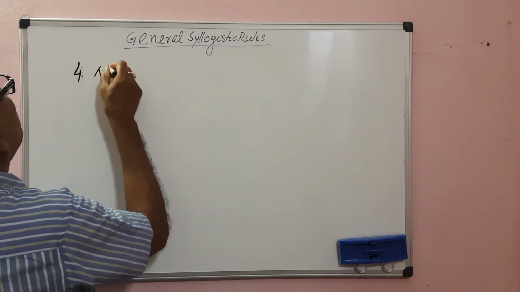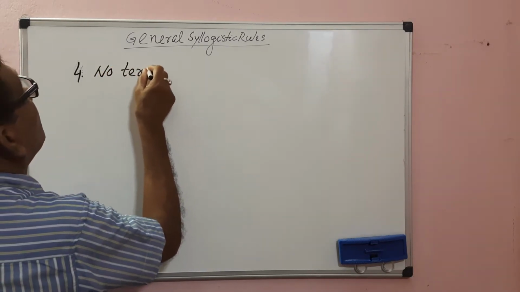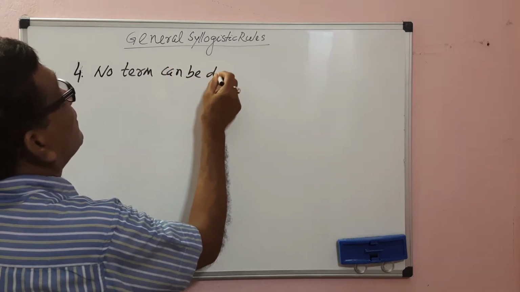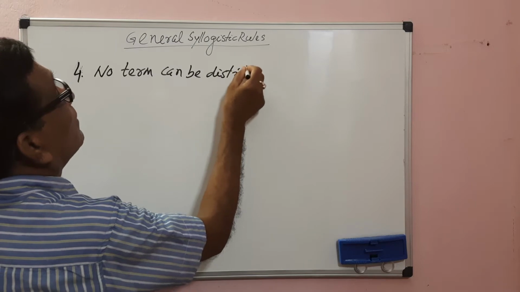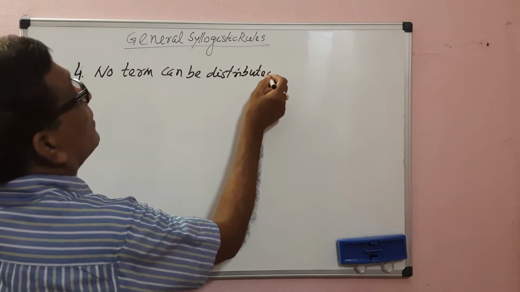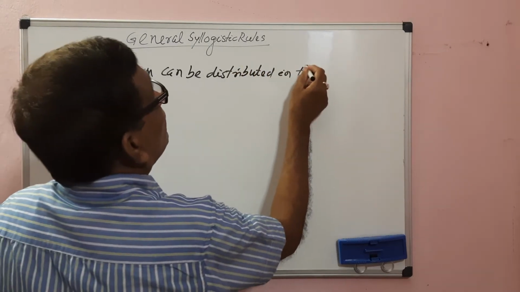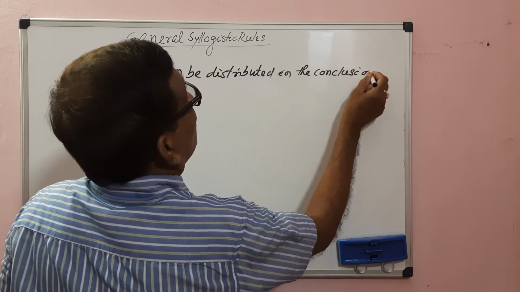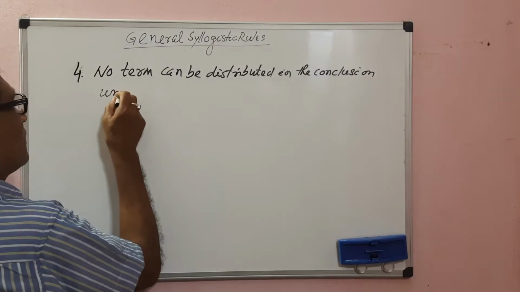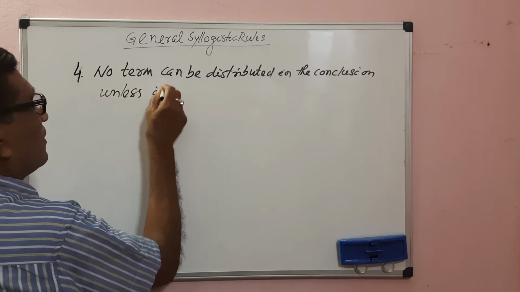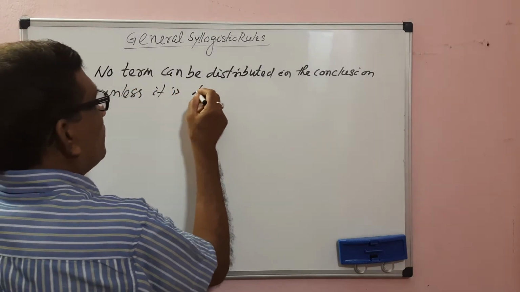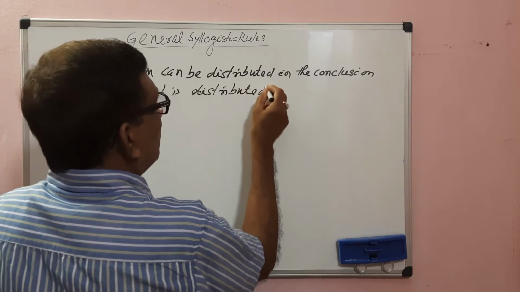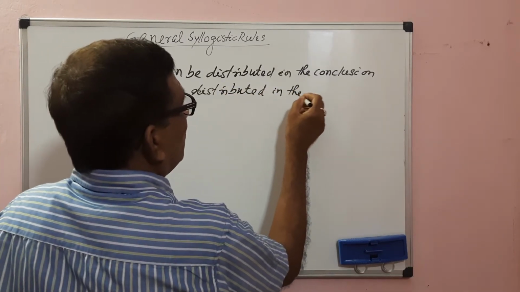No term can be distributed in the conclusion unless it is distributed in the premises.